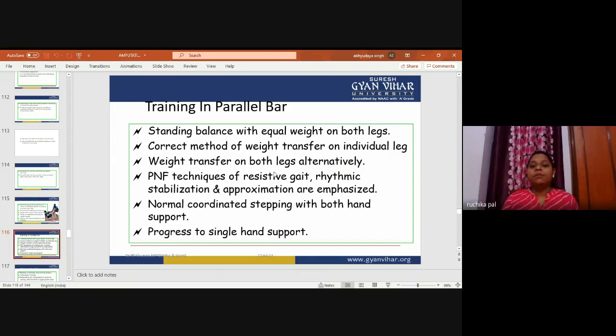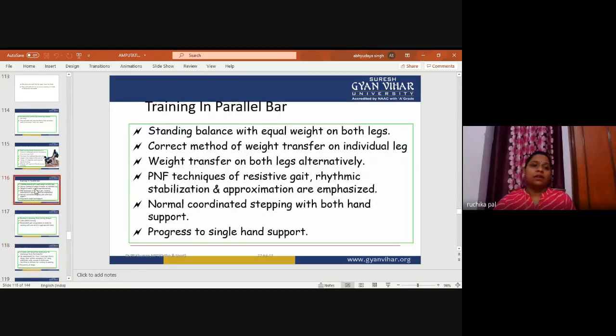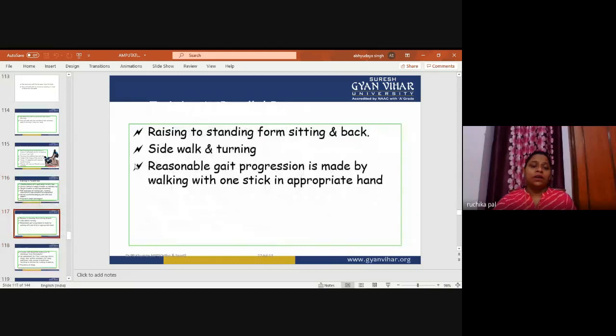Normal coordinated stepping with both hand support, progressing to single hand support. Again, training in the parallel bar includes raising to standing from sitting and back, sidewalk and turning. Reasonable gait progression is made by pacing walking with one stick in the appropriate hand.